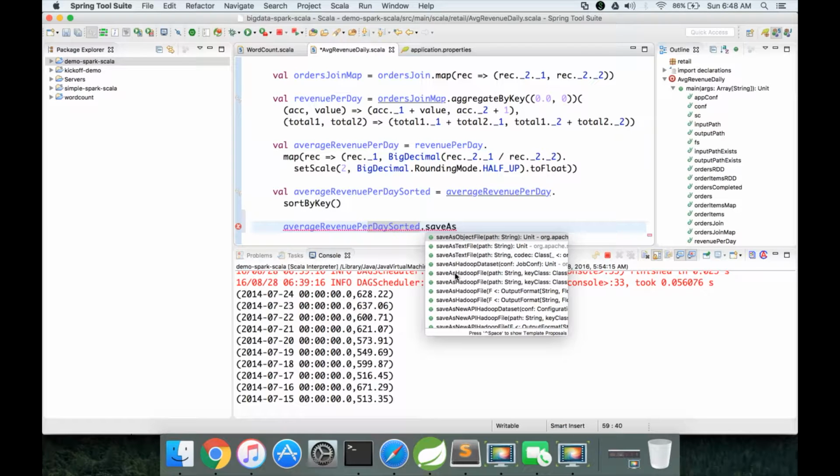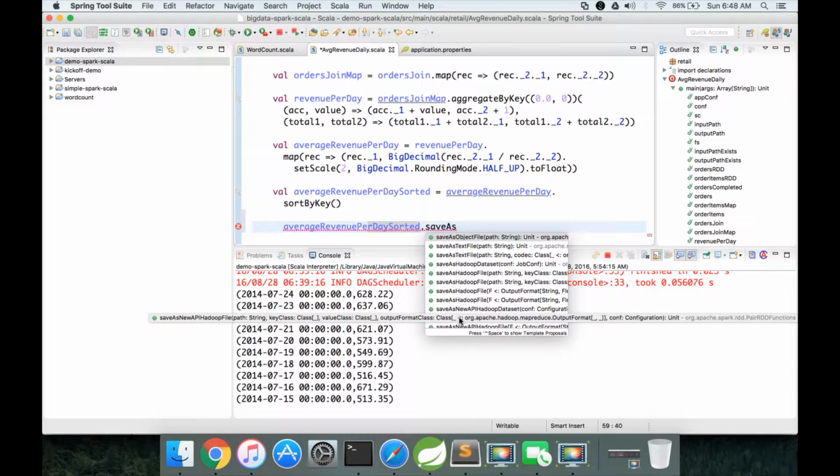If you hover onto this, now you can see on the left side it takes path. Don't look at my cursor, see it from the left side. There is a green circle and then saveAsHadoopFile. First parameter is path, second parameter is key class, third parameter is value class, and if you want to compress, it also takes codec class as optional parameter to compress the data.